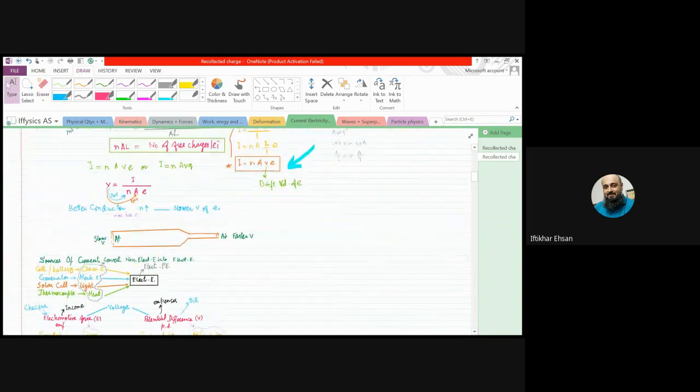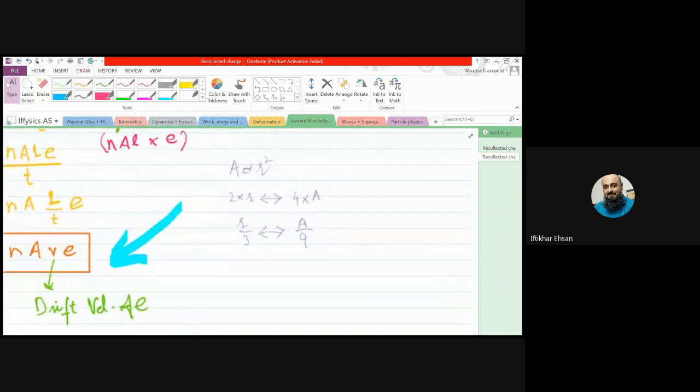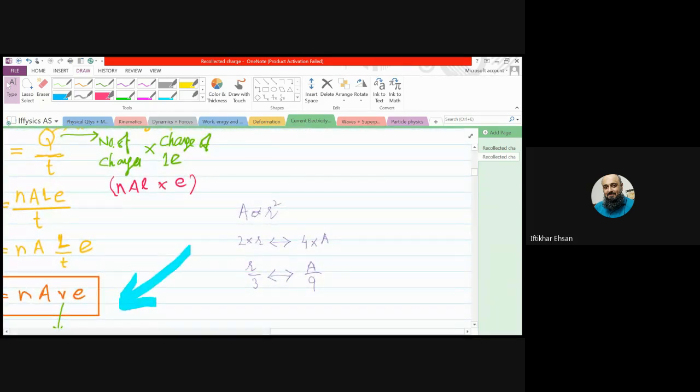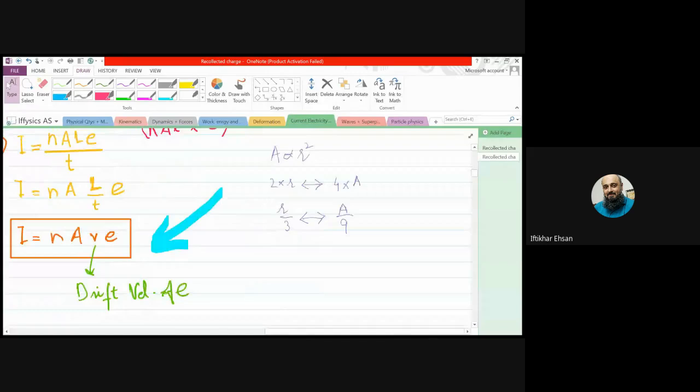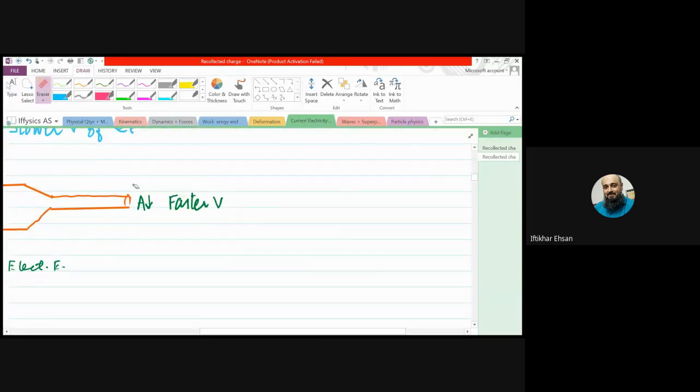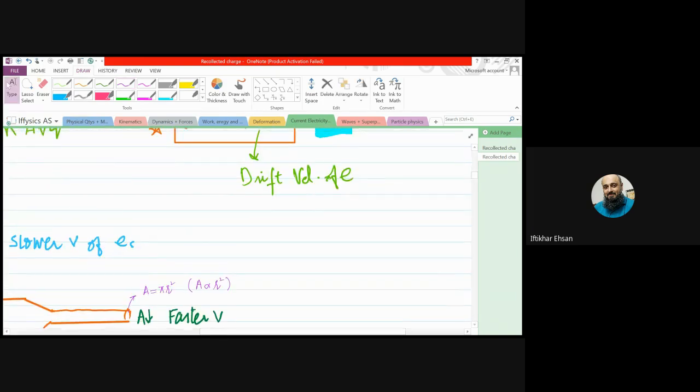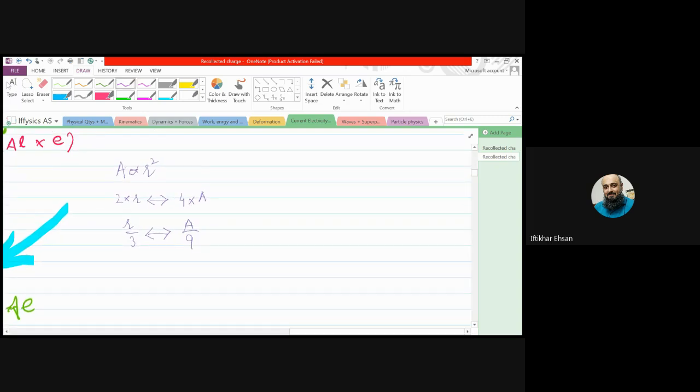And there is another point I would like to make: usually the wires are roundish, and roundish means the area of cross section can be given by the formula pi r squared. So this tells area is proportional to the square of radius. We have discussed this in deformation. When we say area is proportional to square of radius, whatever happens to the radius, its square happens to the area.